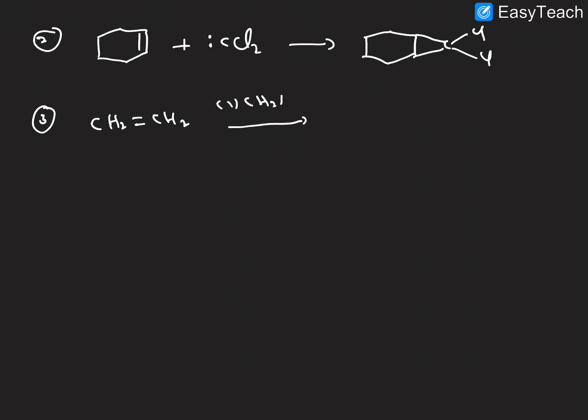The first reagent here, CH2N2, and in the presence of zinc, copper, and ether condition. Ether is the solvent. So what is the product forming here? Cyclopropane is forming, CH2 and CH2. Then here Zn, and here methyl iodide, we will get iodine, right? Hope it is clear.